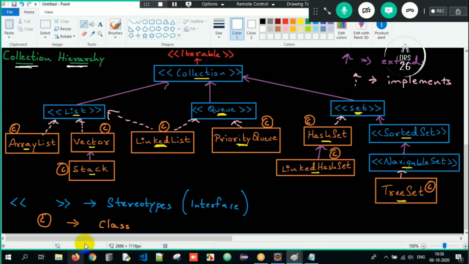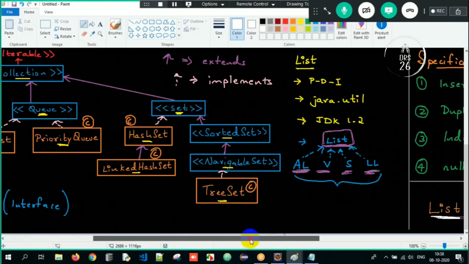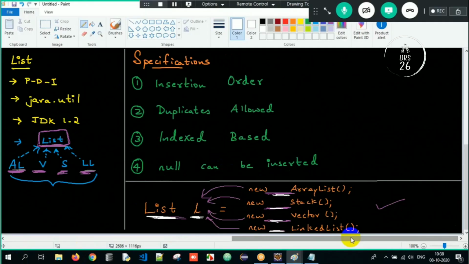And now we are supposed to understand what is list. So we saw what is list. It's a predefined interface, a sub interface present in java.util, introduced from JDK 1.2. List has four implementation classes: ArrayList, Vector, Stack, and LinkedList. I can store all four objects into a list reference variable. Why? It's upcasting, generalization. And what are the specifications of list?